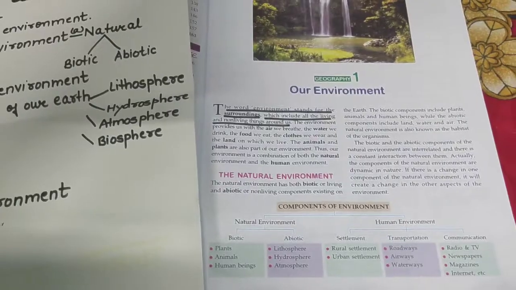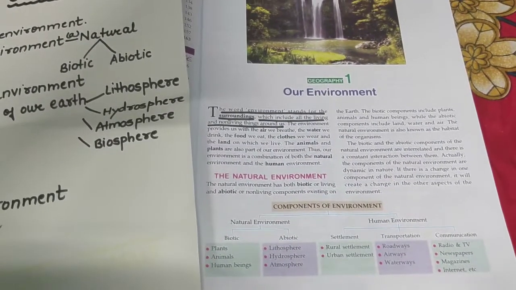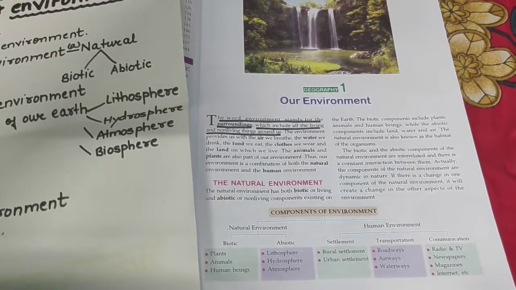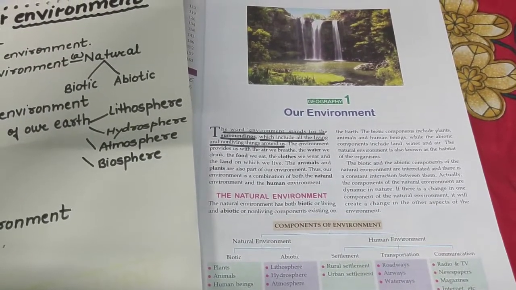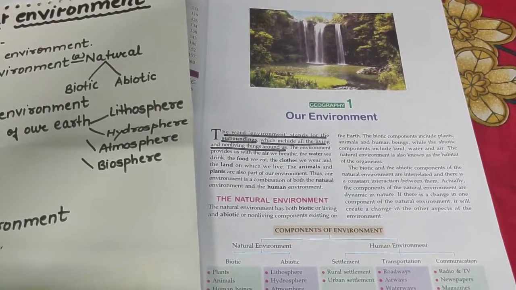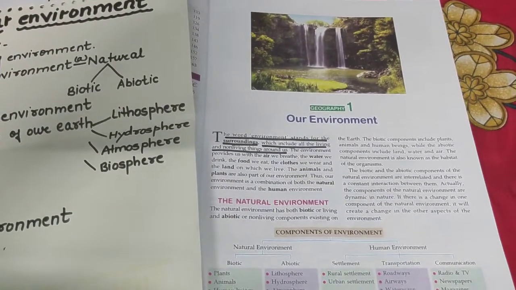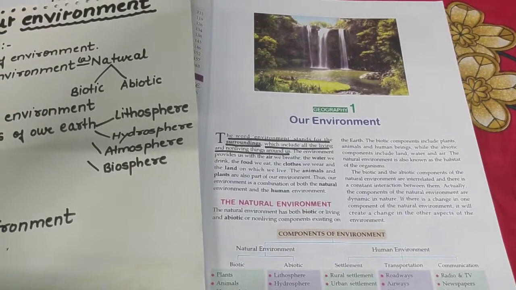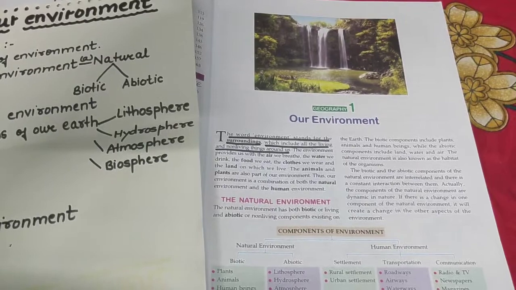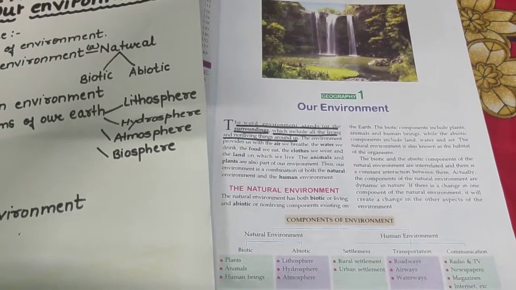And in simple terms, I would like to tell you about the environment. Environment means the sum total of surroundings or conditions in which a person, animal or plant lives or operates. It is a combination of natural and man-made phenomena.